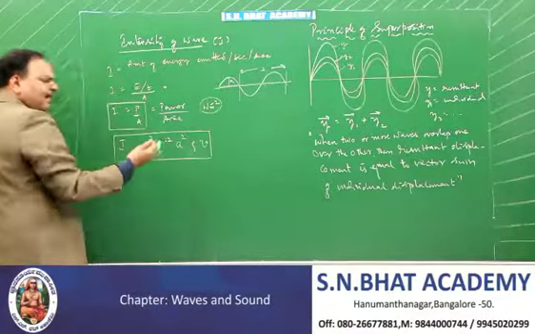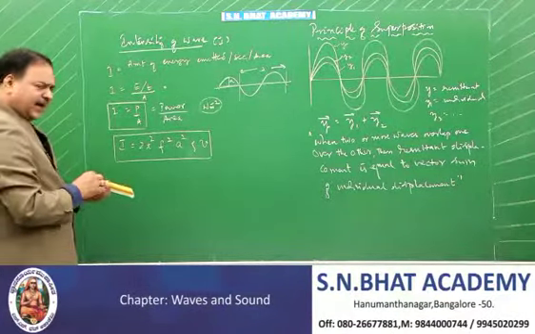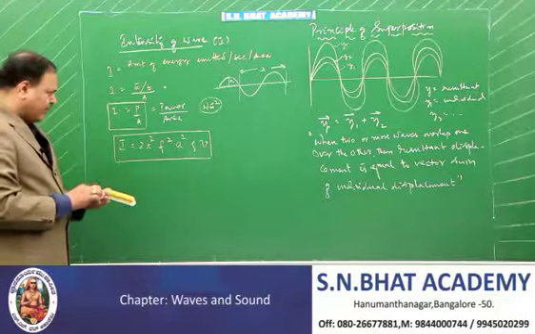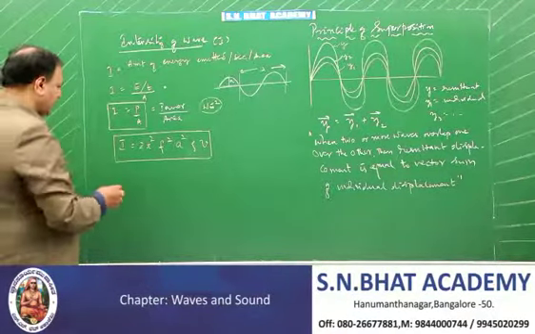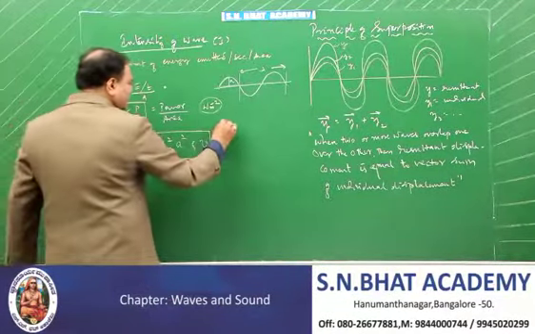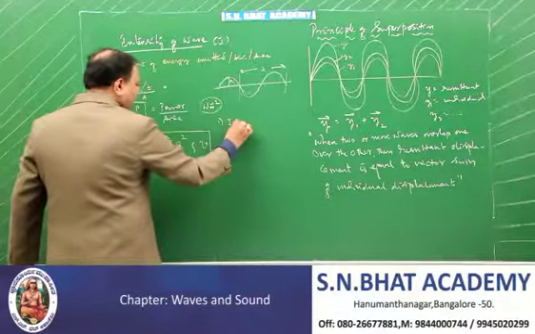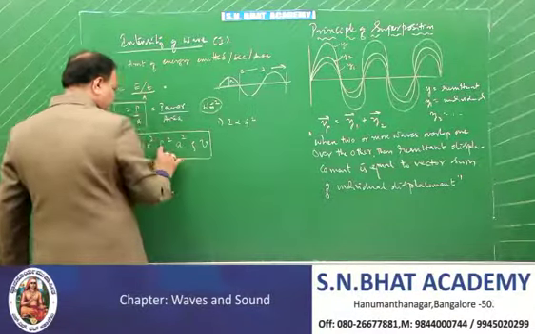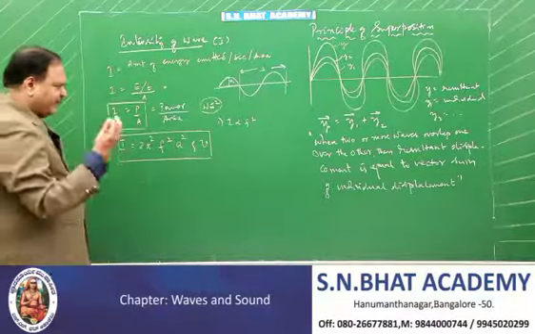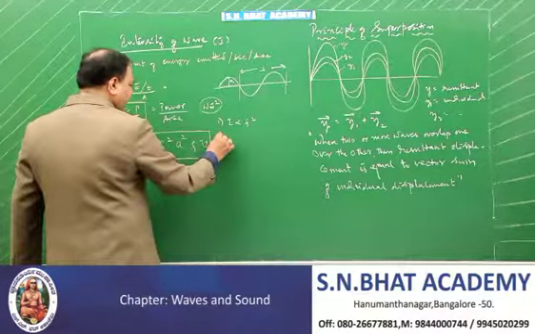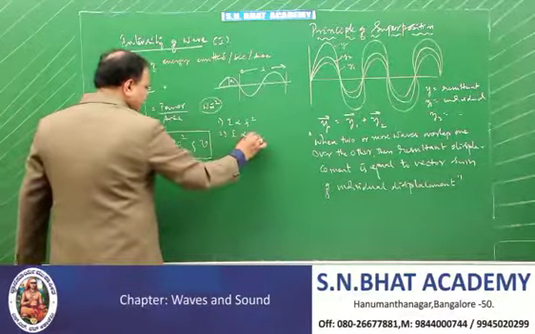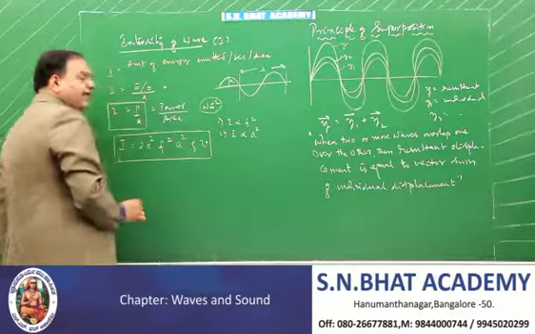All these formulas are important not only from the examination point of view, but even from the knowledge point of view. And if you are asked on what factors this intensity depends, intensity is directly proportional to the frequency square. As the frequency increases, intensity increases. And intensity is directly proportional to the square of the amplitude.